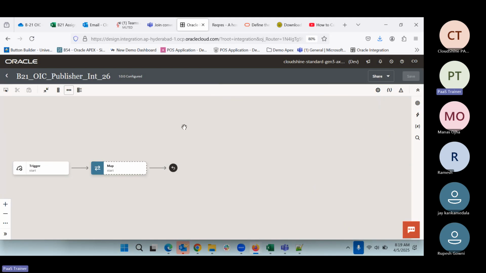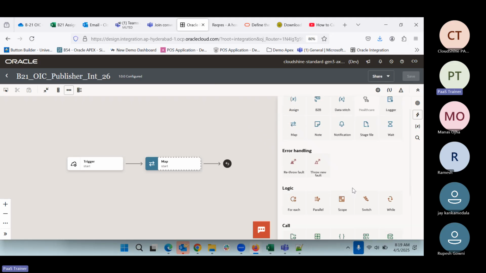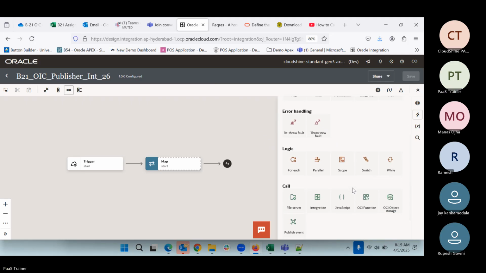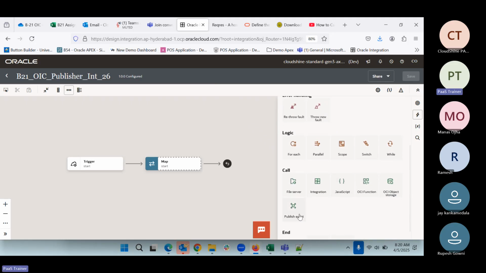Now what will happen here? We know that from this integration we will publish that event. If you come to the actions, if you see right here, publish event. So we have to use this event. With the help of this, whatever event we have created, we will use that event.